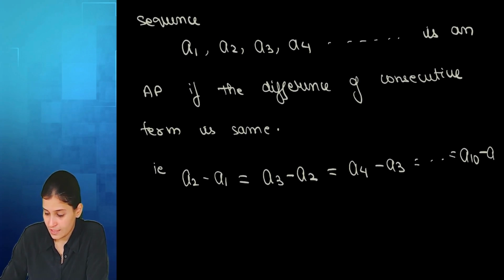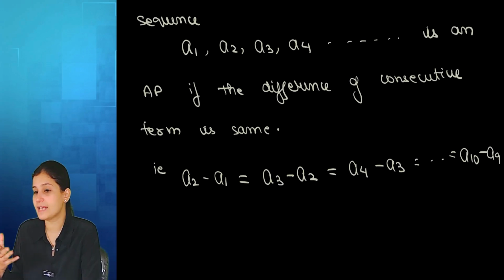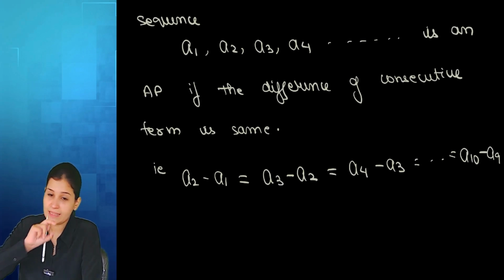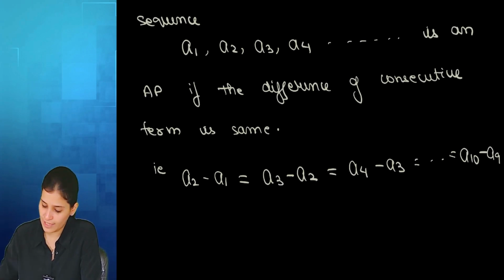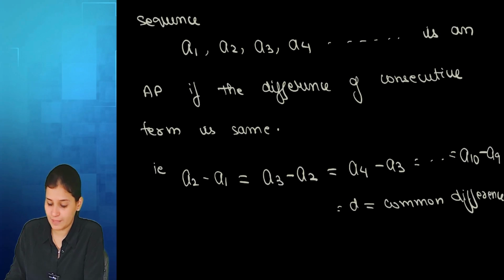The term will always be subtracted from its previous term. Understood? Yes, ma'am. And if these differences are the same, then that sequence is termed an AP. This difference value is known as D, the common difference.